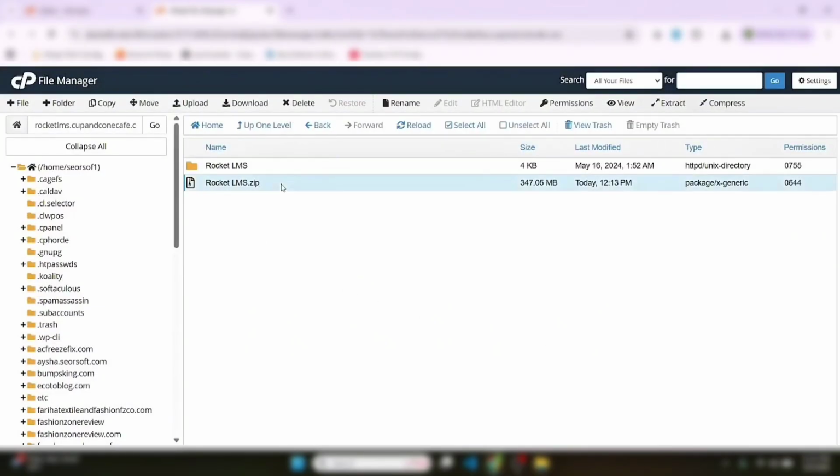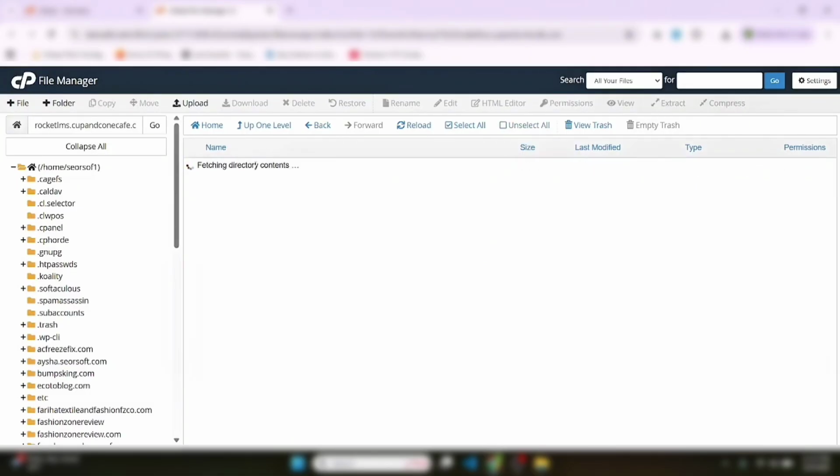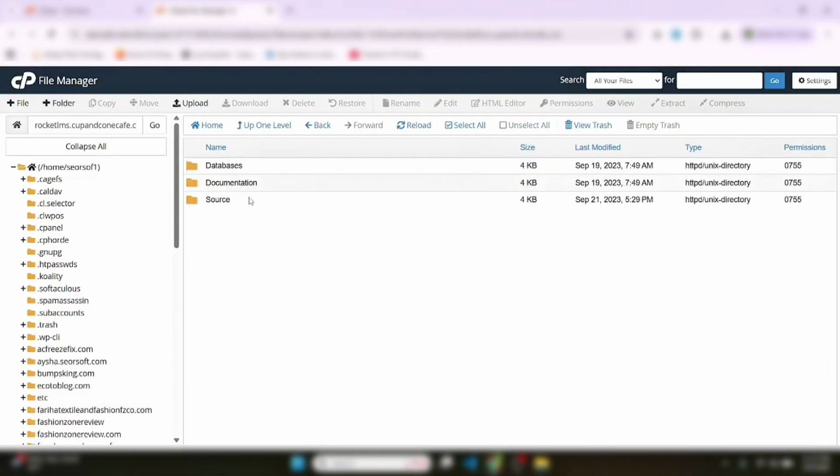Delete the zip file. Enter the folder. Here we have the database folder. This is dummy data. Okay, now we have a documentation folder. We have the documentation folder also and the source code.